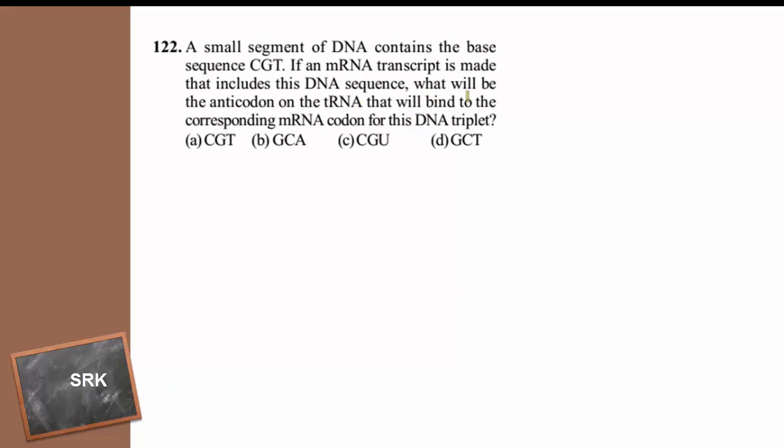Then, a small segment of DNA contains the base sequence CGT.